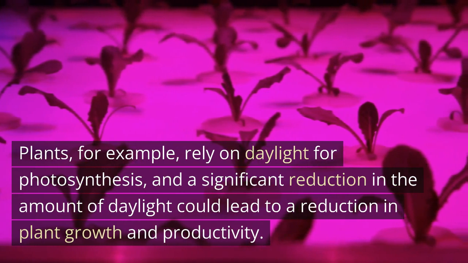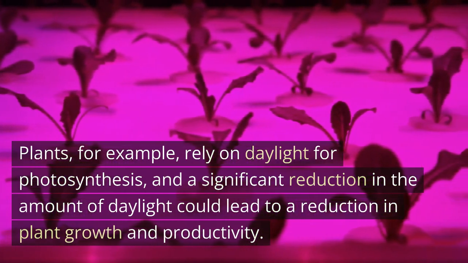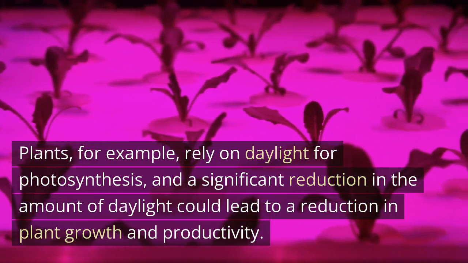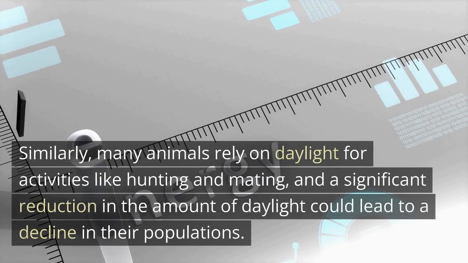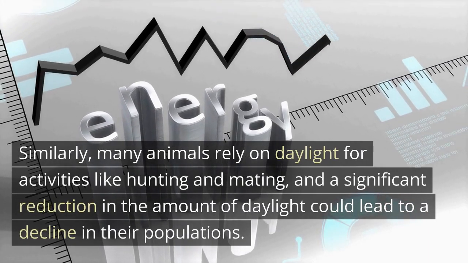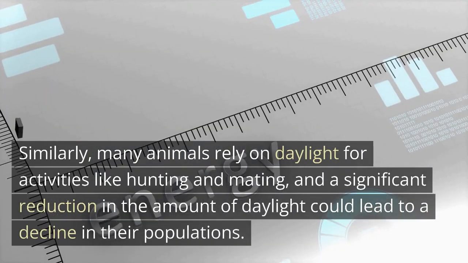Plants, for example, rely on daylight for photosynthesis, and a significant reduction in the amount of daylight could lead to a reduction in plant growth and productivity. Similarly, many animals rely on daylight for activities like hunting and mating, and a significant reduction in the amount of daylight could lead to a decline in their populations.